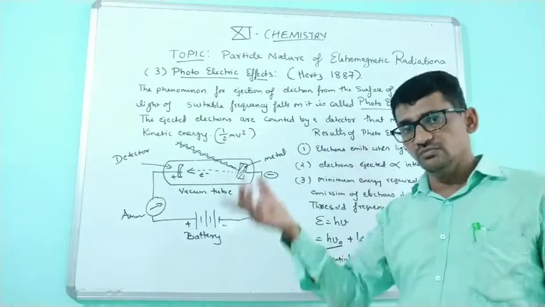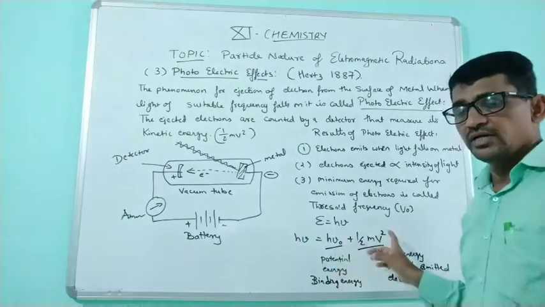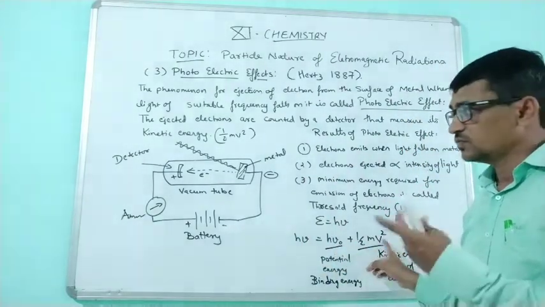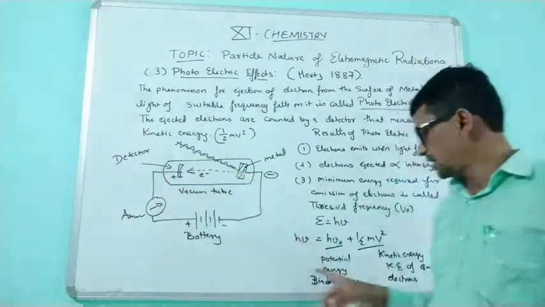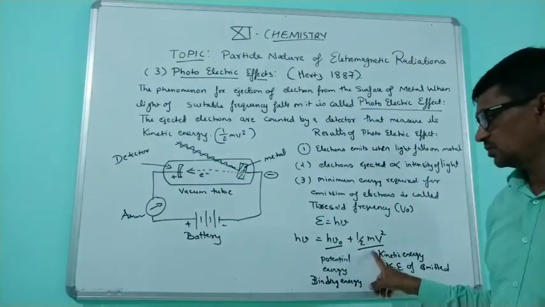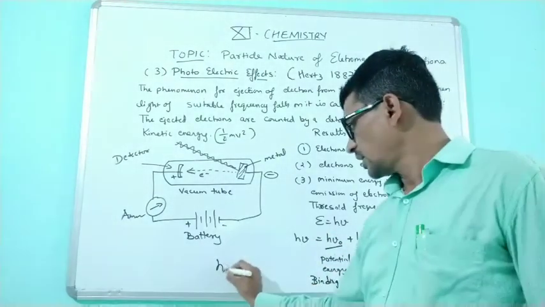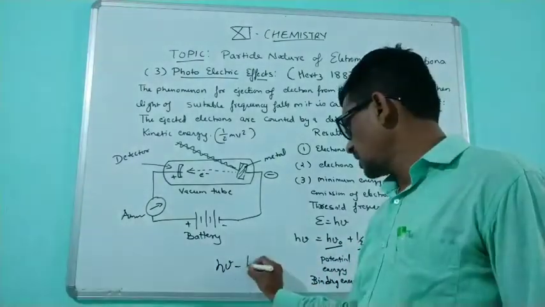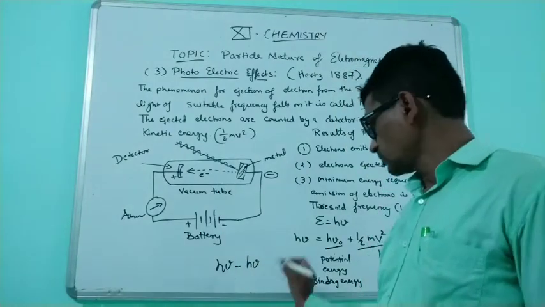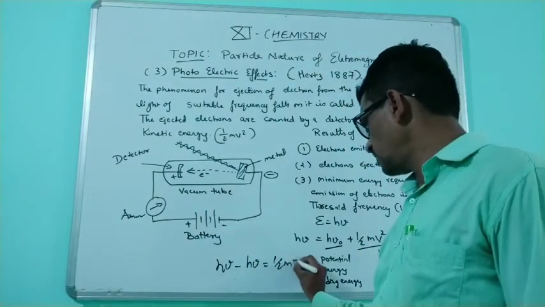If you overcome this binding energy with more energy, then the remaining energy, where the electron has migrated, is the kinetic energy. So if you find the difference, h mu minus h mu 0, it is equal to half mv square.